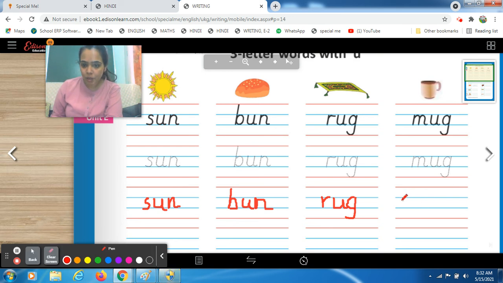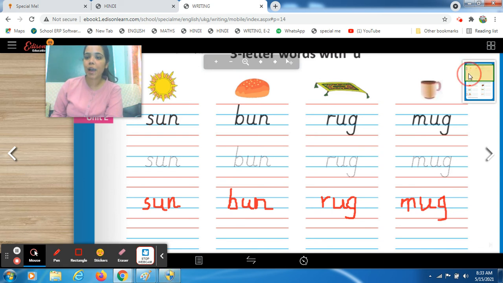But you try to make the formation correctly. A sound comes from U. M, A, G, mug. G sound comes from letter G, right? Mug, right? Now come to the next part.